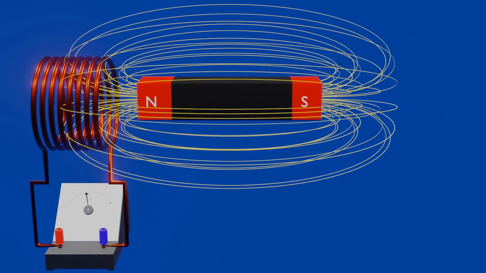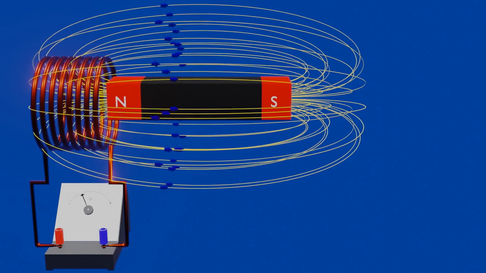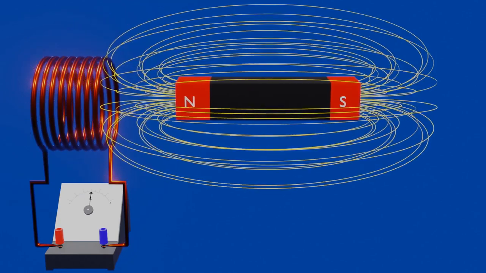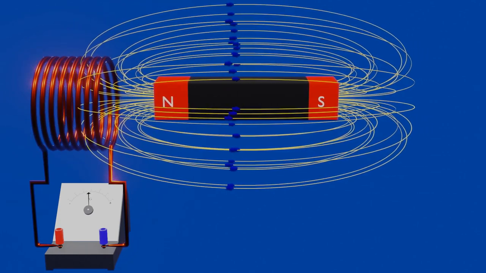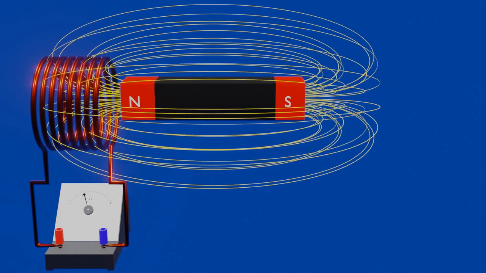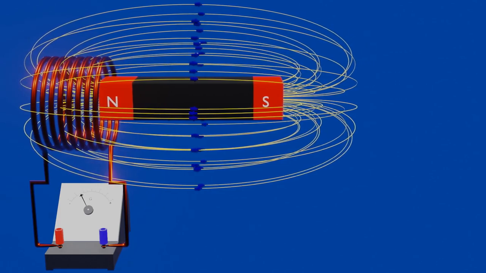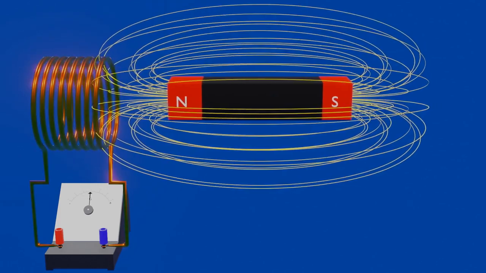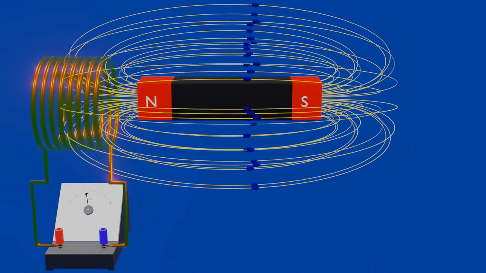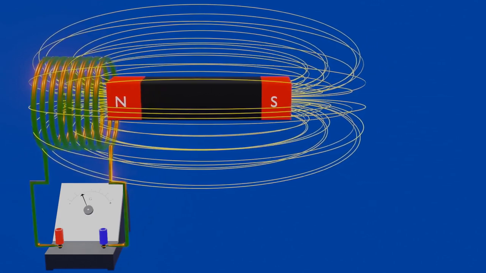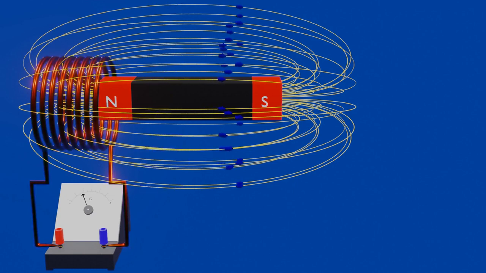Because of that change in magnetic flux, that is, change in number of magnetic field lines passing through the cross-section of the coil, EMF is induced in the coil. As a result, electric current is induced in the coil only if the circuit is closed. But as we stop moving the bar magnet, there is not any indication of electric current in the galvanometer.